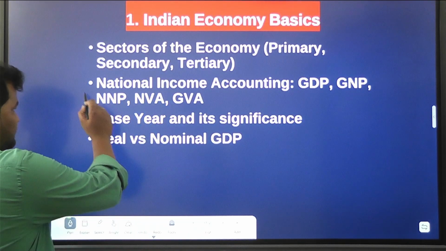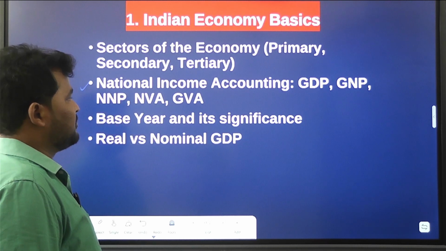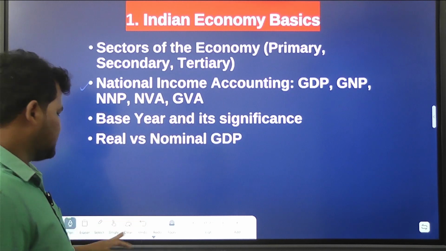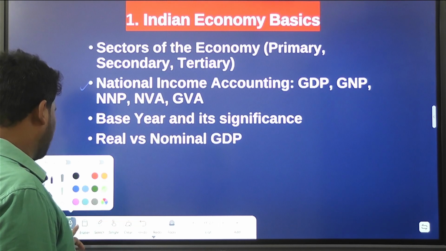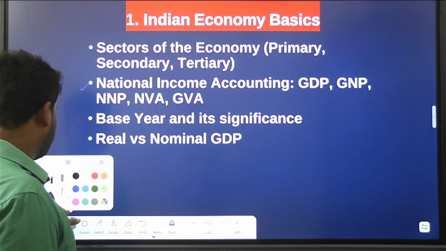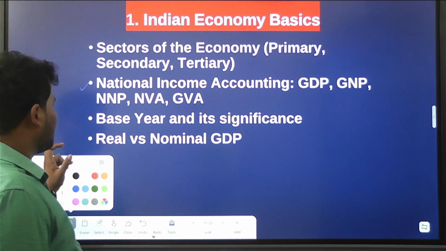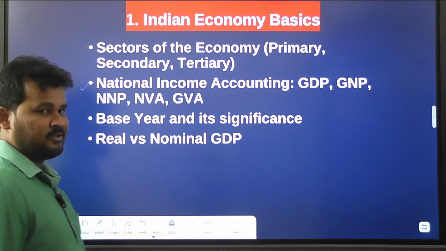Next after that, national income accounting: GDP, GNP, NNP, NVA, GVA. All these terms you have to know here. Clear. Then after that, base year and its significance.